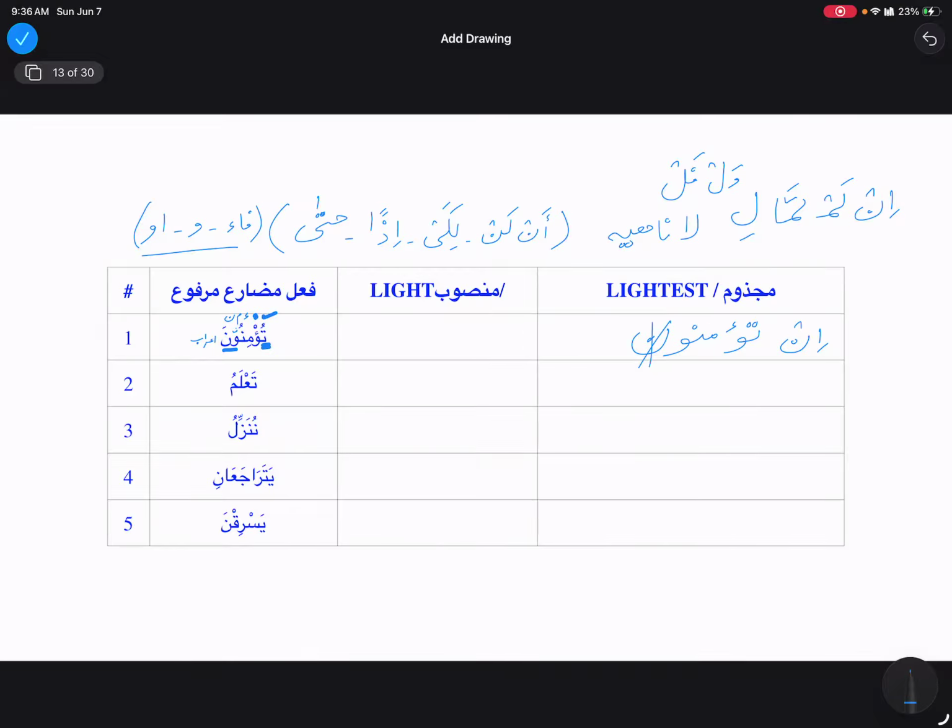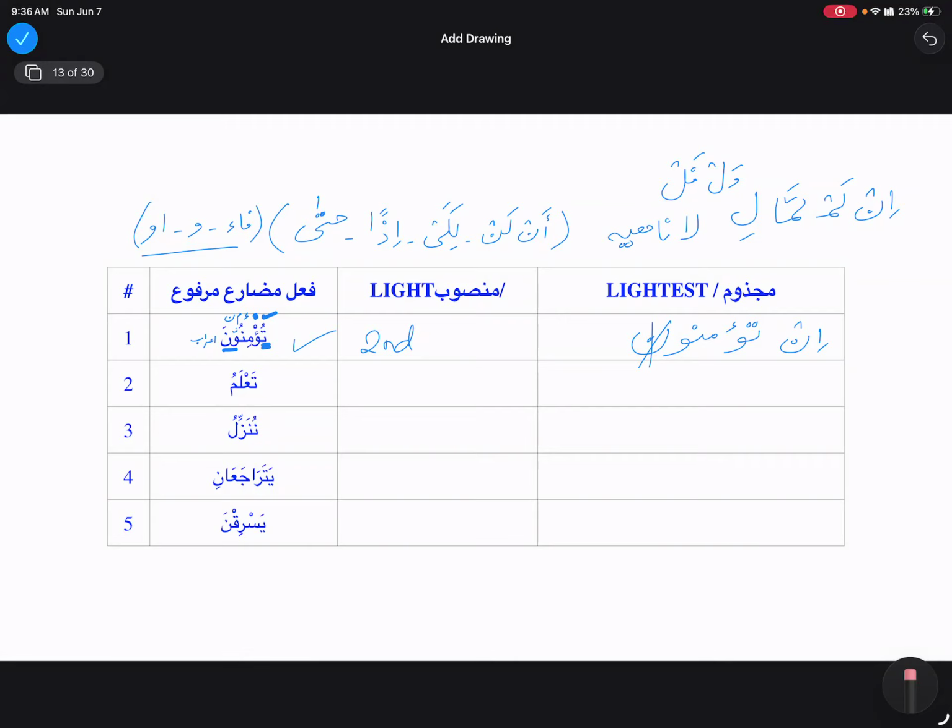Okay, next one is ta'lamu. Tu'minuna, what group does it belong to? Afalul khamsa, our second group. Now ta'lamu, what group is it? First of all, is it madi or mudari?